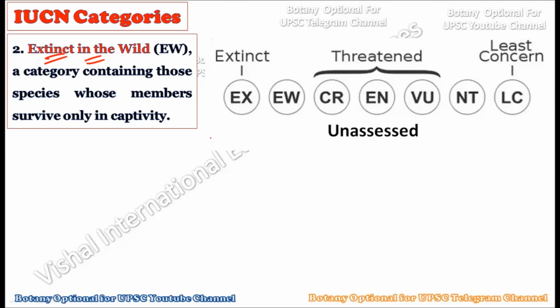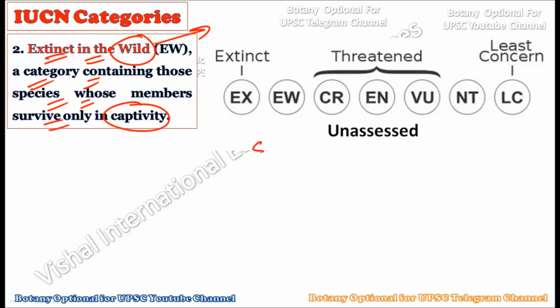That is, the particular species is no more found in the wild, but it is under human observation only. Whatever the species was in the wild, it is completely wiped out, vanished from the wild, but under human observation it is still alive. This is the category containing those species whose members survive only in captivity.